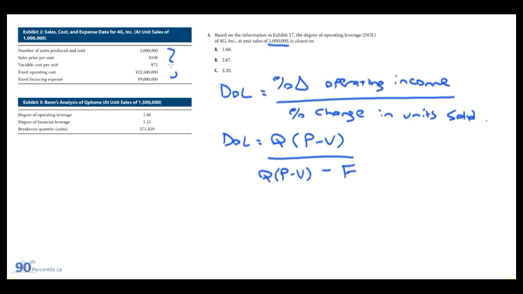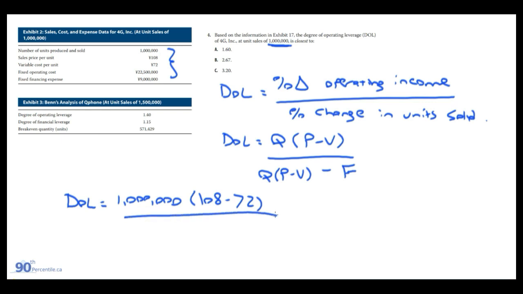So from this information, we can sub in, we have what we need here. So I'm going to bring this over here. Degree of operating leverage is 1,000,000 because we're using 1,000,000 unit sales, times price of 108 minus the variable cost of 72. And then we'll take this whole thing and just copy it down here in the bottom.